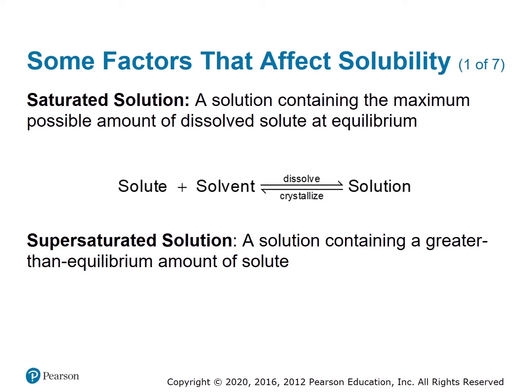Now, so far, we've talked about solutions forming either spontaneously or not at all, but in reality, and in particular for solutions of solids or gases dissolved in liquids, there's a limit to how much of a solute can dissolve into any particular solvent. A solution that contains the maximum possible amount of dissolved solute at a given temperature is said to be saturated. If a solution contains a level of solute above the saturation point, a situation known as